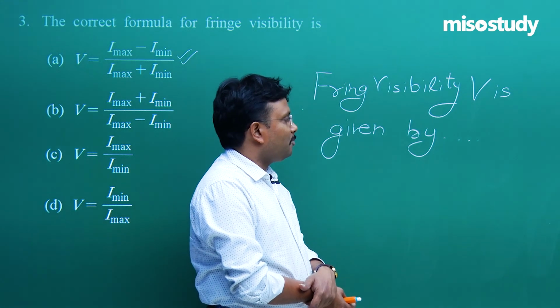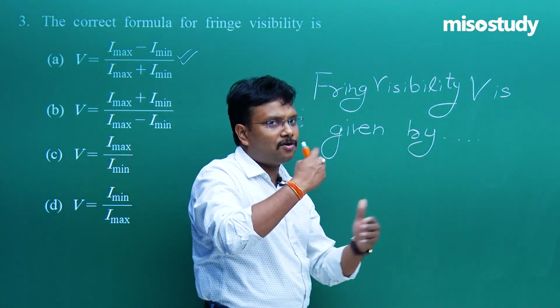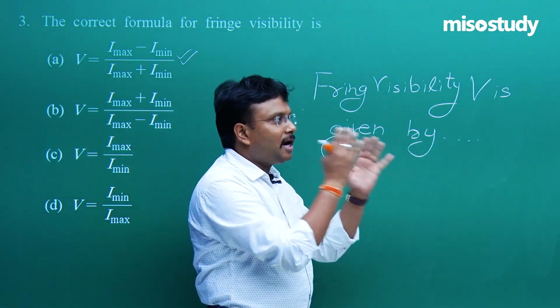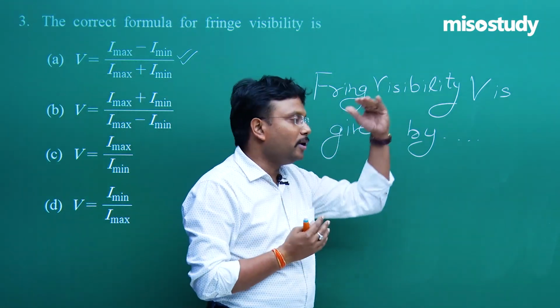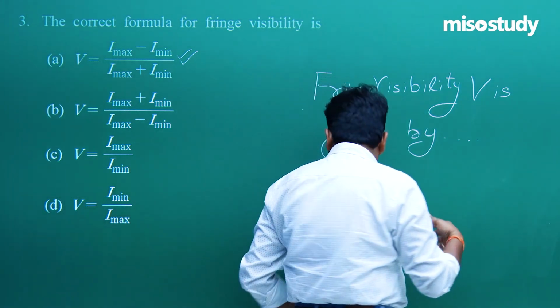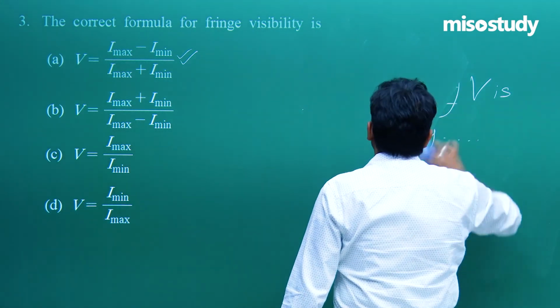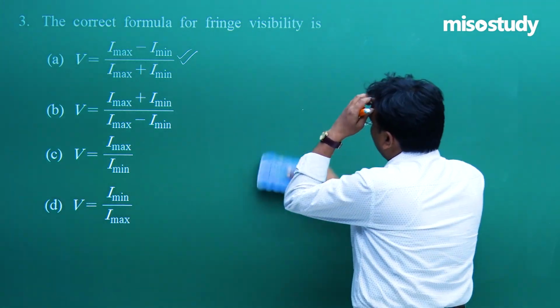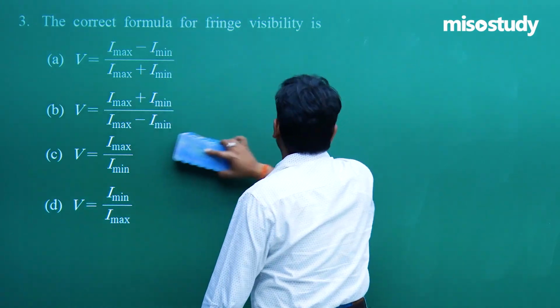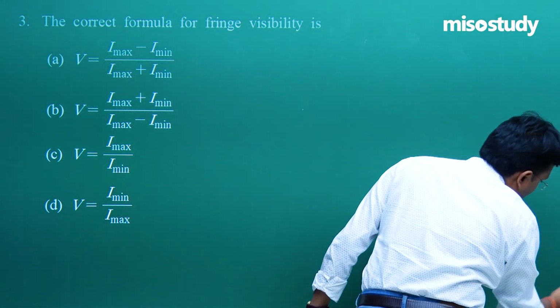Okay, fringe visibility is given by this, fringe width is this much, and so on and so forth. So it's going to be a regular thing for your eyes. So it's going to be stored in your hard disk. So that is the way of recalling and remembering some important results, and this Young's double slit formula or concepts and these types of small results are really very important for this particular situation.